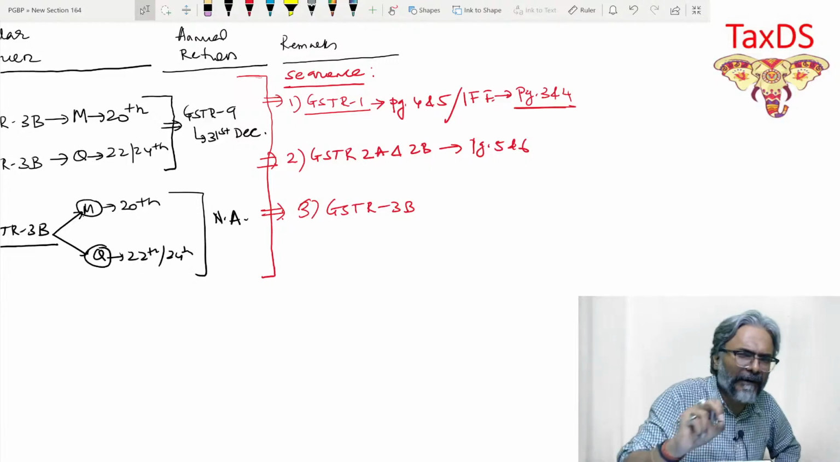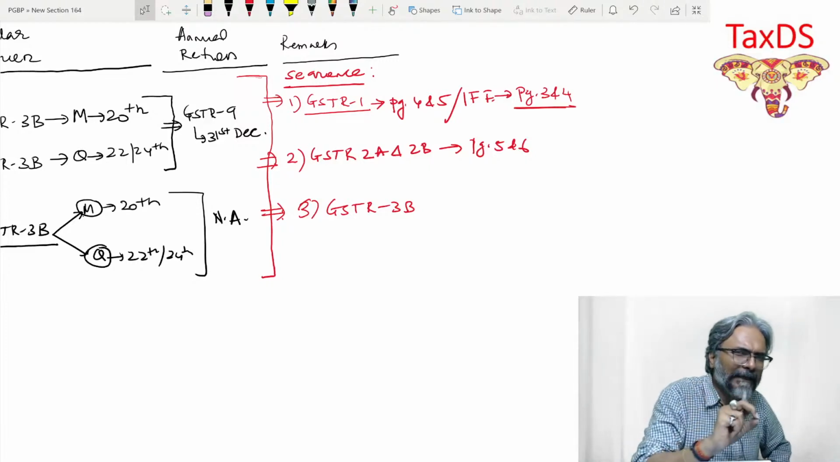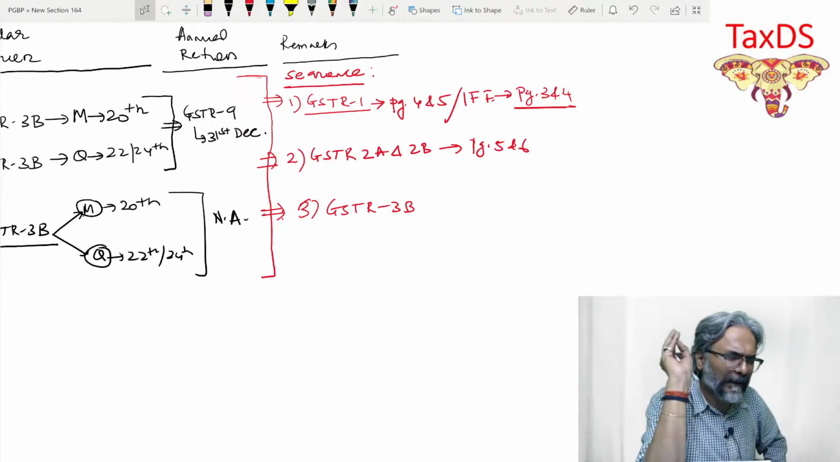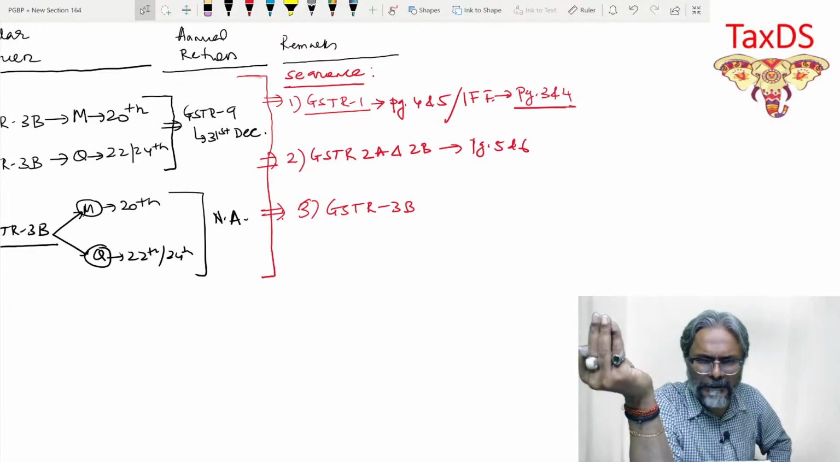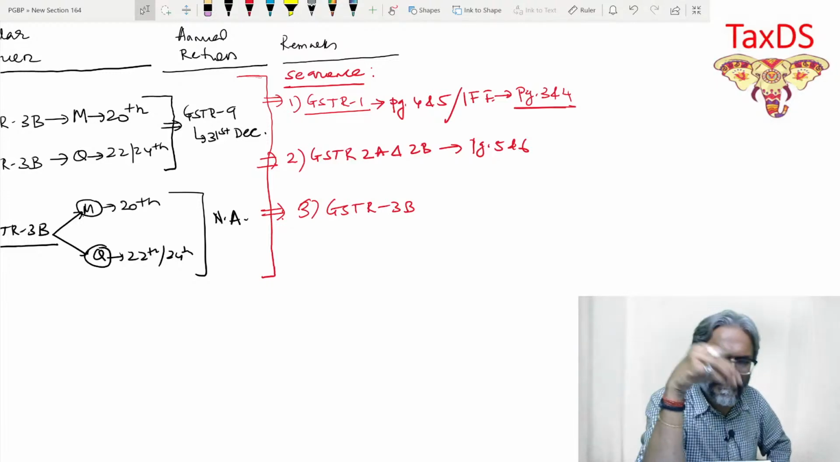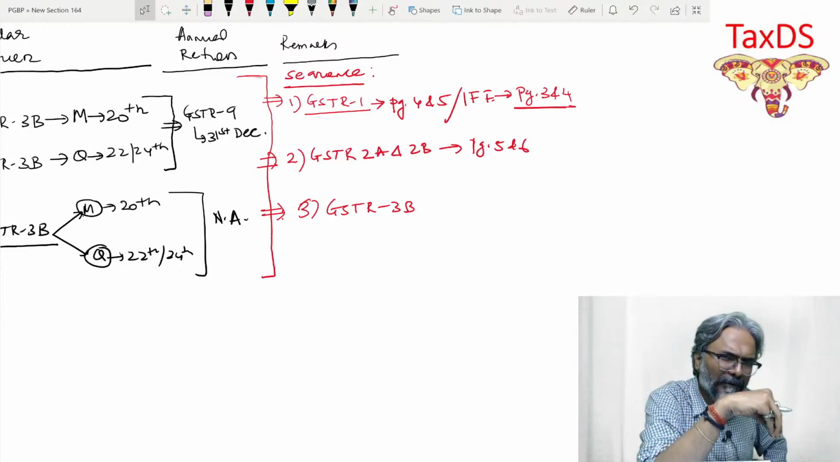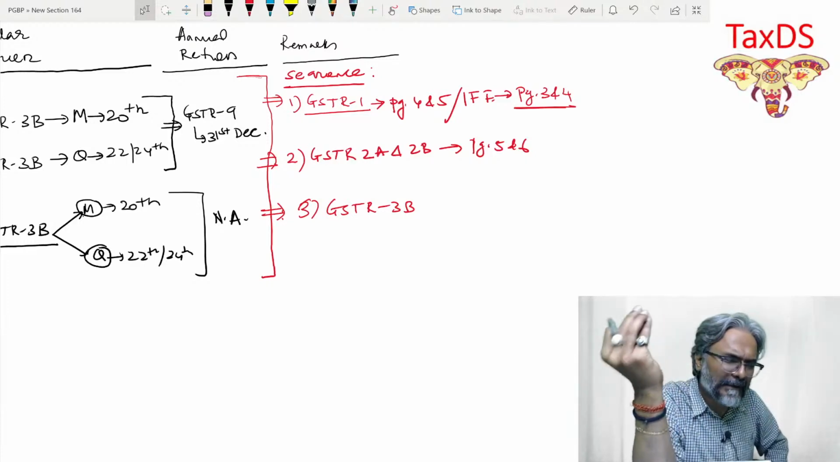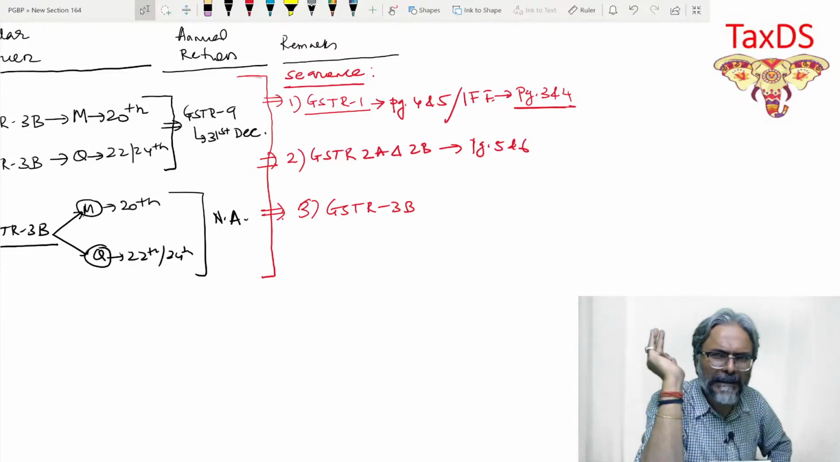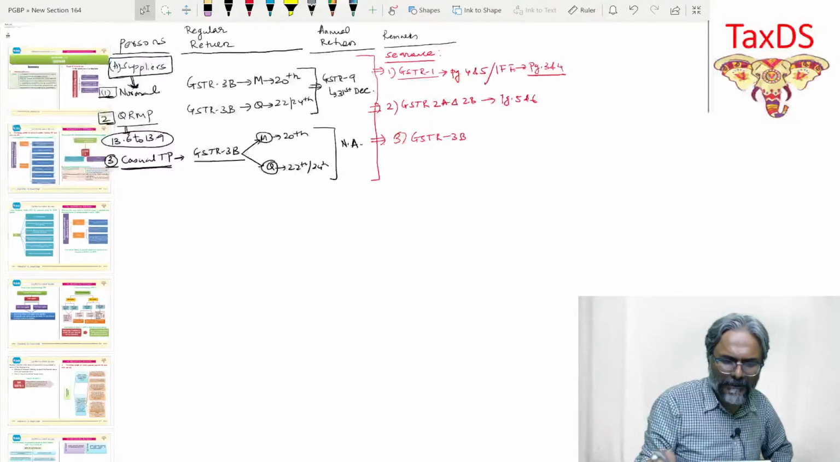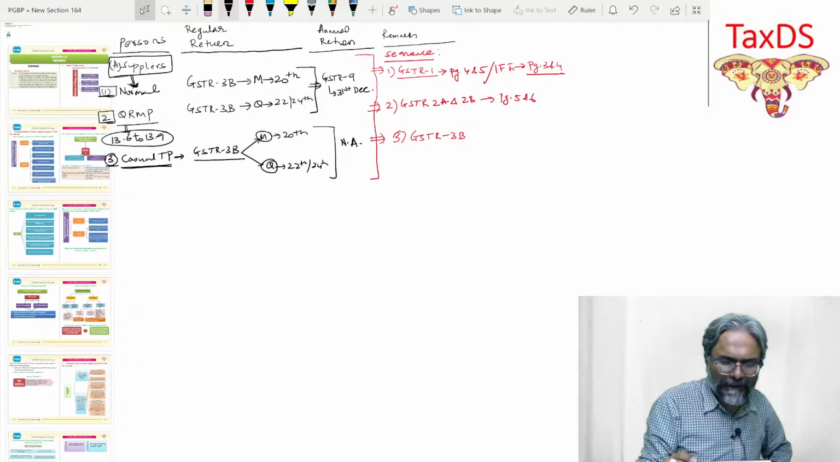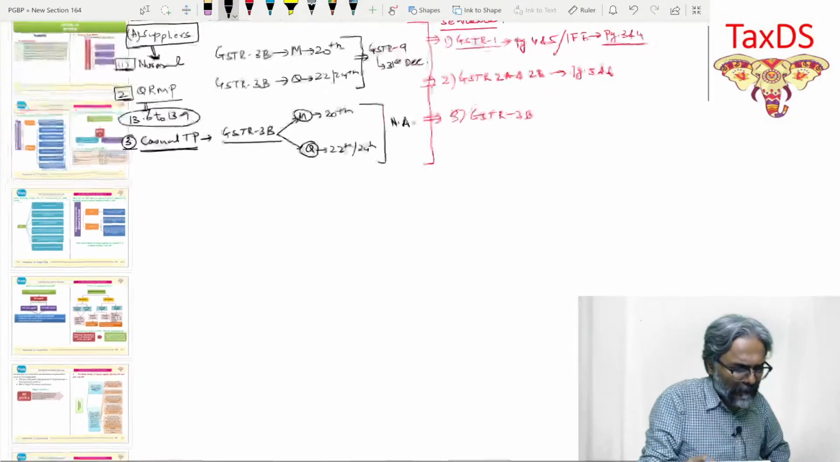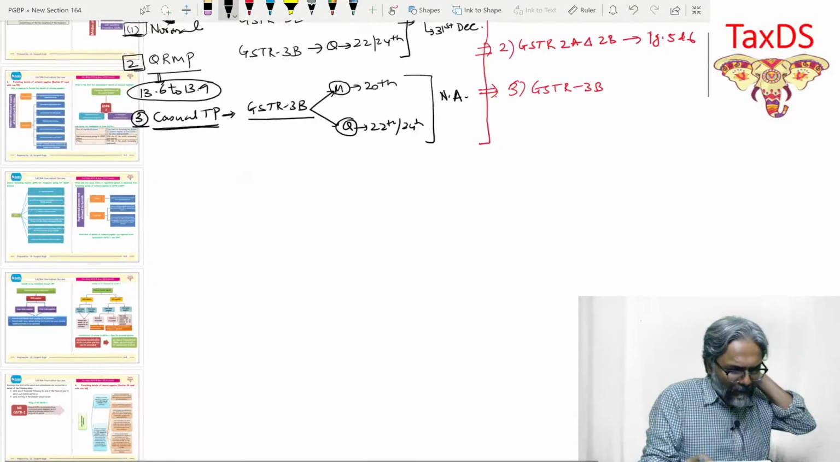Now I have given a remark for the first three categories of person. Who are they? One is a normal taxable person who is filing the return. Second, students, happens to be the QRMPs who have opted for the QRMP facility, and the third one happens to be the casual taxable person. So this is what it is in this regard, students. 1, 2, and 3.